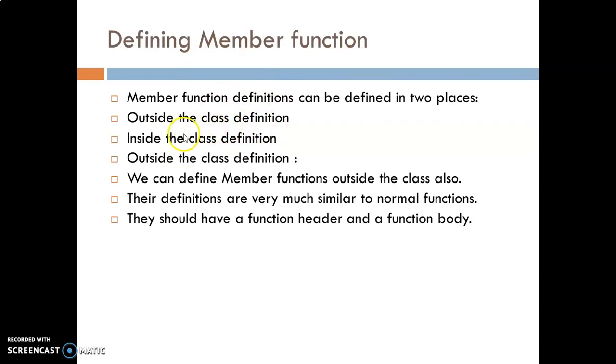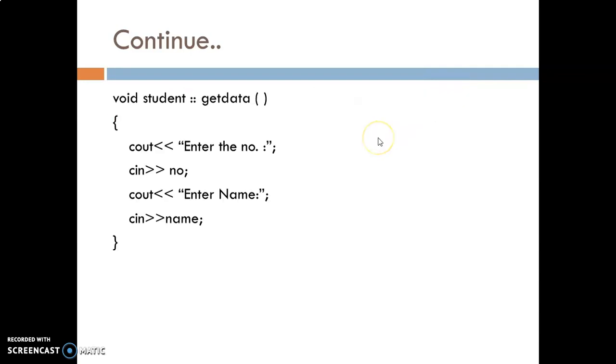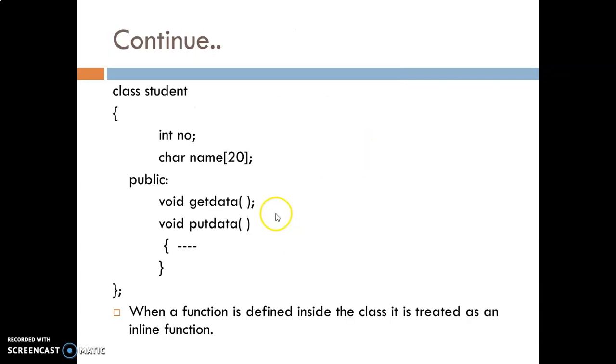There are two ways to define the member function: outside the class definition and inside the class definition. If you are interested in defining the member function outside the class, then you need to use the scope resolution operator, and this is the syntax for that. Here it is written outside the class. And if you want to define it inside the class, then it is declared inside the class.